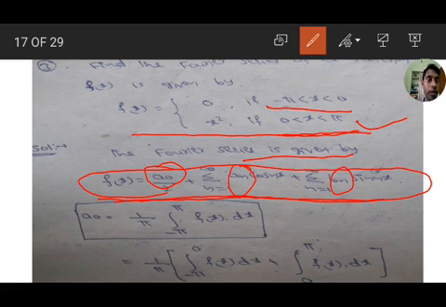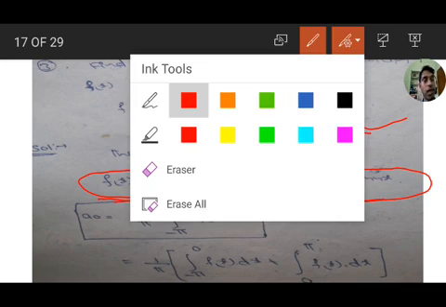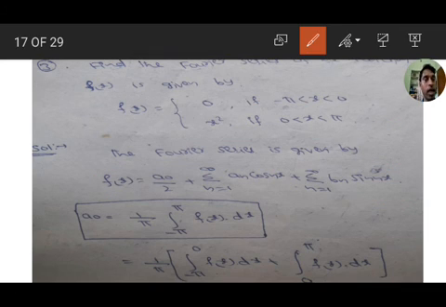So a naught equal to 1 by pi integration minus pi to pi f of x into dx. 1 by pi is outside.